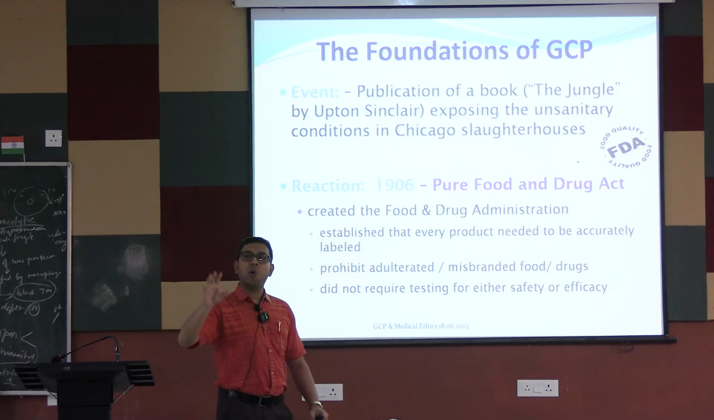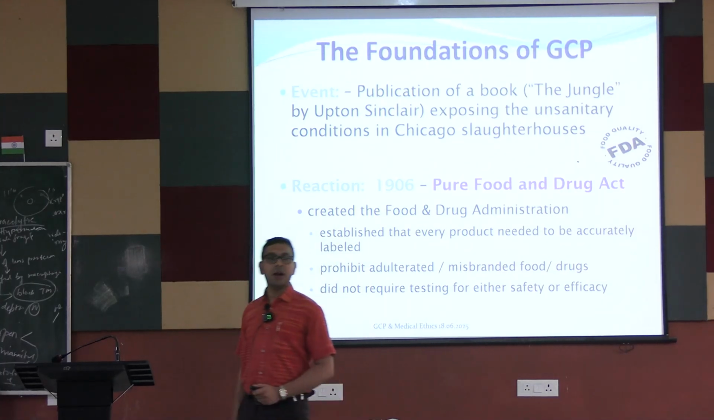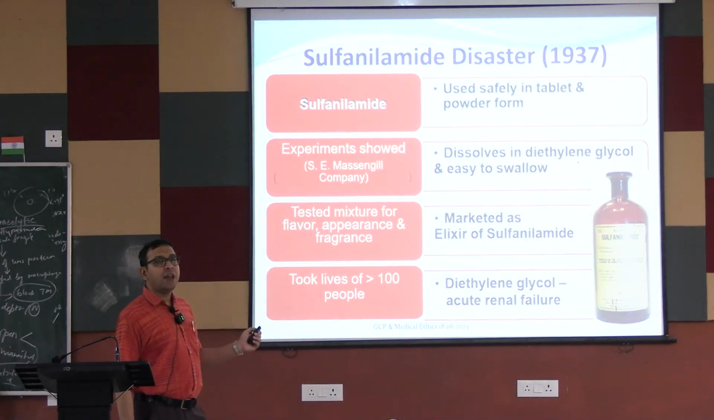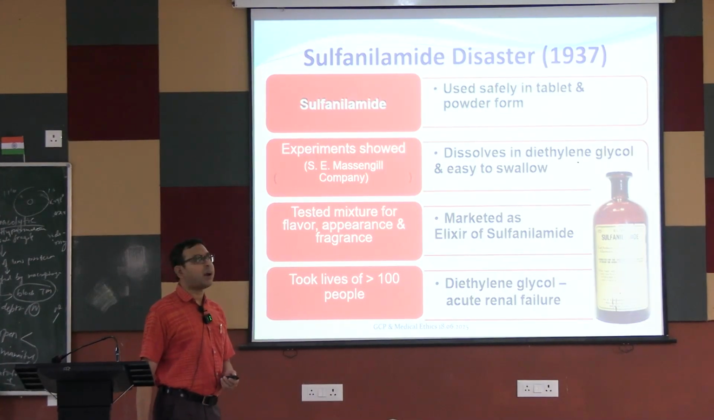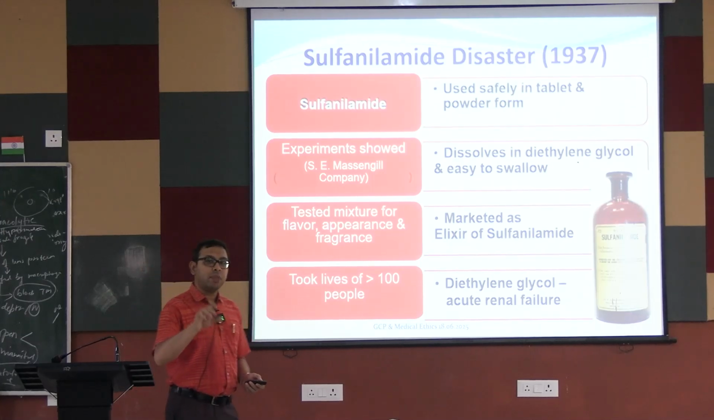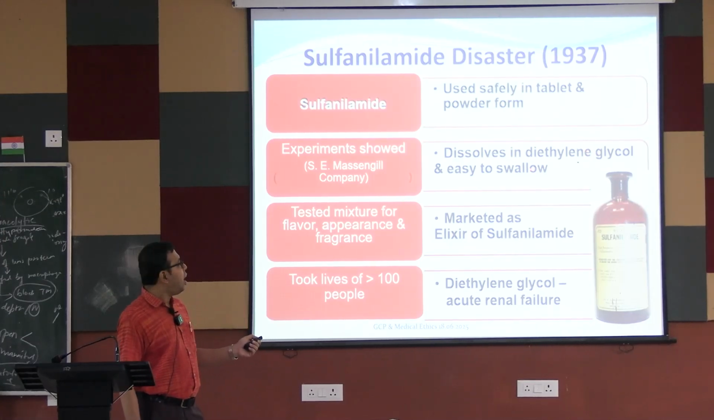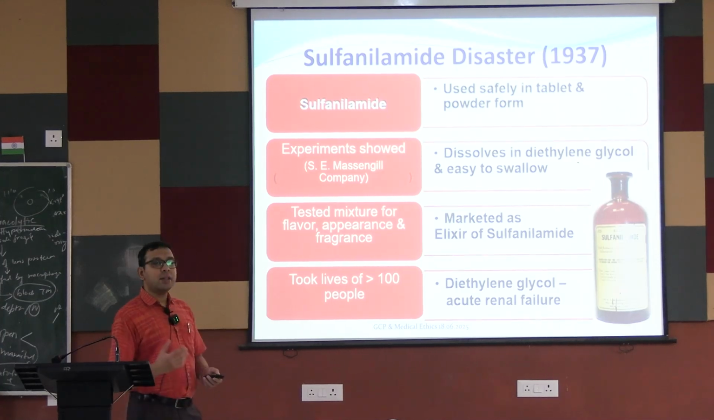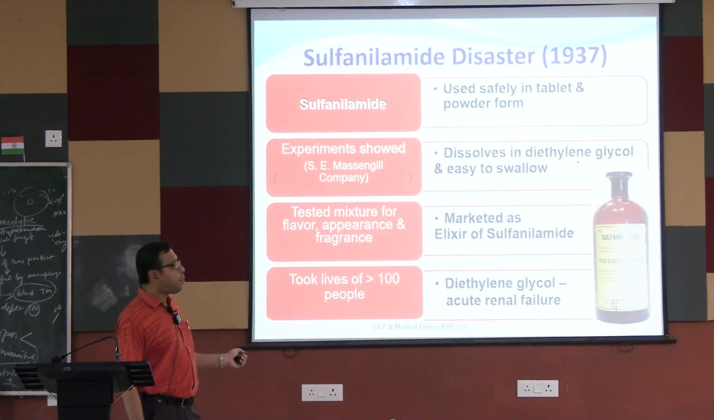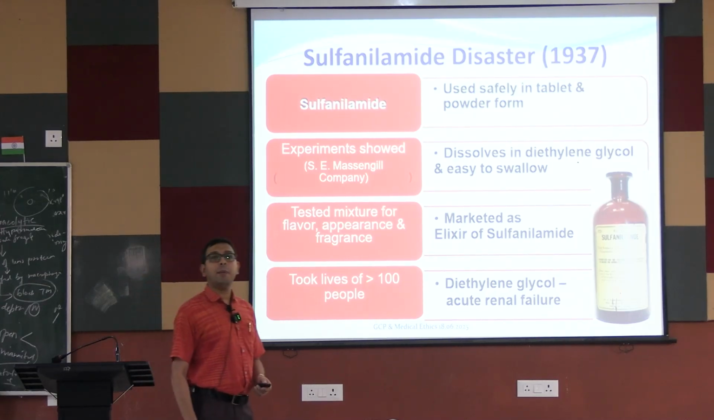So any regulation, whether it is needed, that first comes in the United States of America, long back in 1906, and after that there is the famous sulfanilamide disaster which occurs in 1937. Sulfanilamide is safely used in tablet and powder form, but when it is used in a liquid form, that liquid is usually diethylene glycol, and it is mainly used to increase the appetite. It is marketed as elixir of sulfanilamide, but due to the presence of diethylene glycol, more than 100 people ultimately die. So this is known as the sulfanilamide disaster.